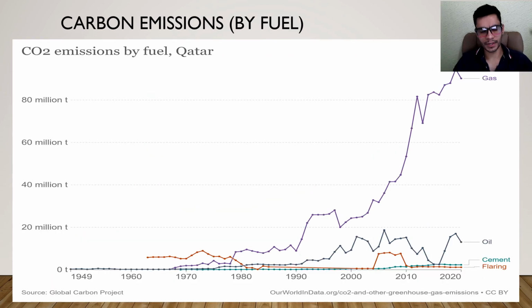In this graph, we see the sources of carbon emissions by fuel. We see at the top of the list gas, and the rest is divided between oil, cement, and flaring. But clearly there is a tendency toward gas and the selling of petroleum, which is the main contributor to the economy of Qatar.